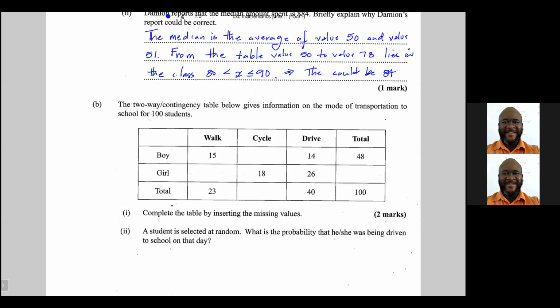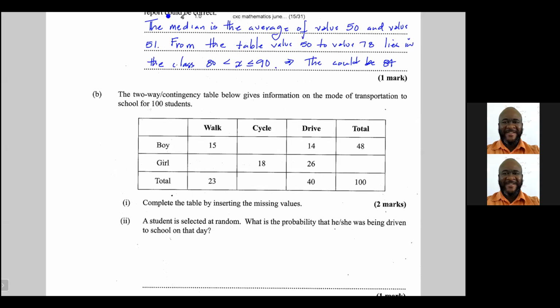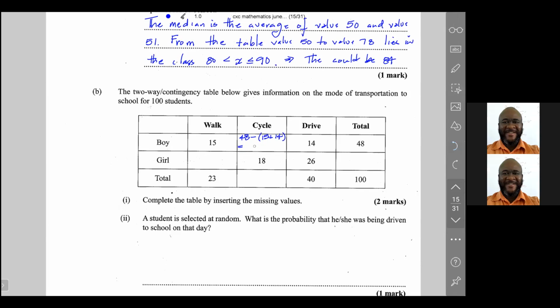First of all, the number of boys in the survey is a total of 48. So the boys that cycle would be 48 minus 15 plus 14. So this is 48 minus 39. What should go here is 11. Or no, sorry, mathematics just went bad. It should be 9. So 48 minus 39 is 9.